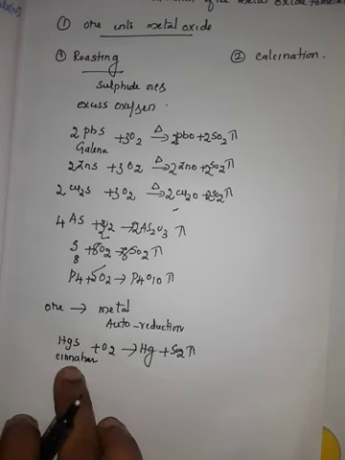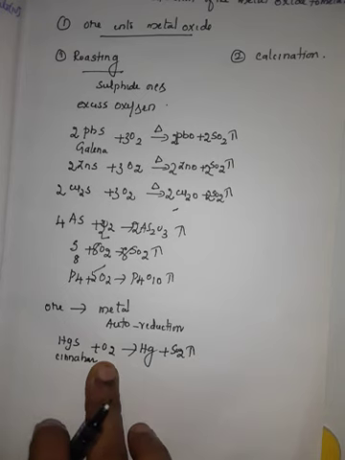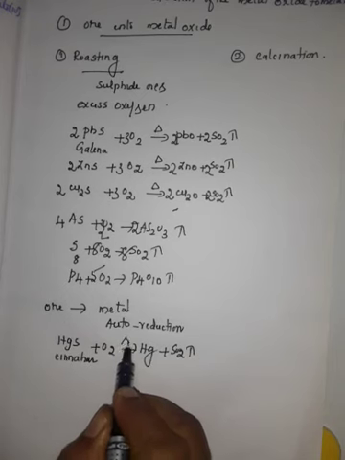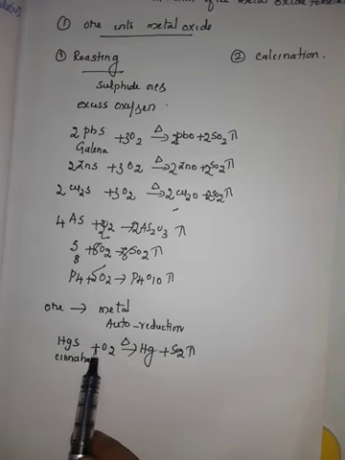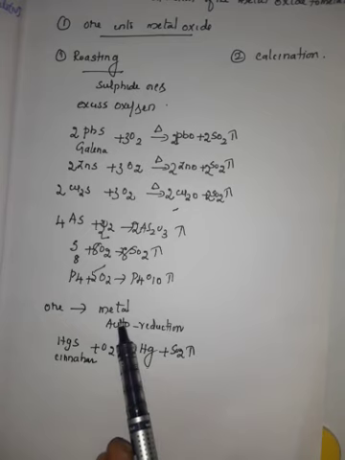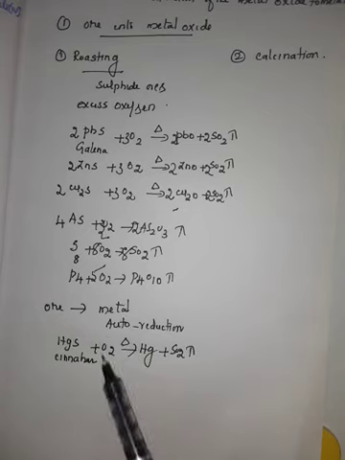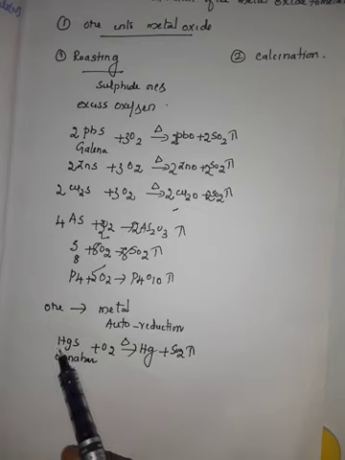This is also a roasting process only, because oxygen is involved along with heating. But without converting to metal oxide, it is directly converted to metal. This is one more important question. What is meant by auto-reduction? That is, the ore is directly converted to metal when heated in the presence of air. So cinnabar, mercuric sulfide, is converted to mercury.